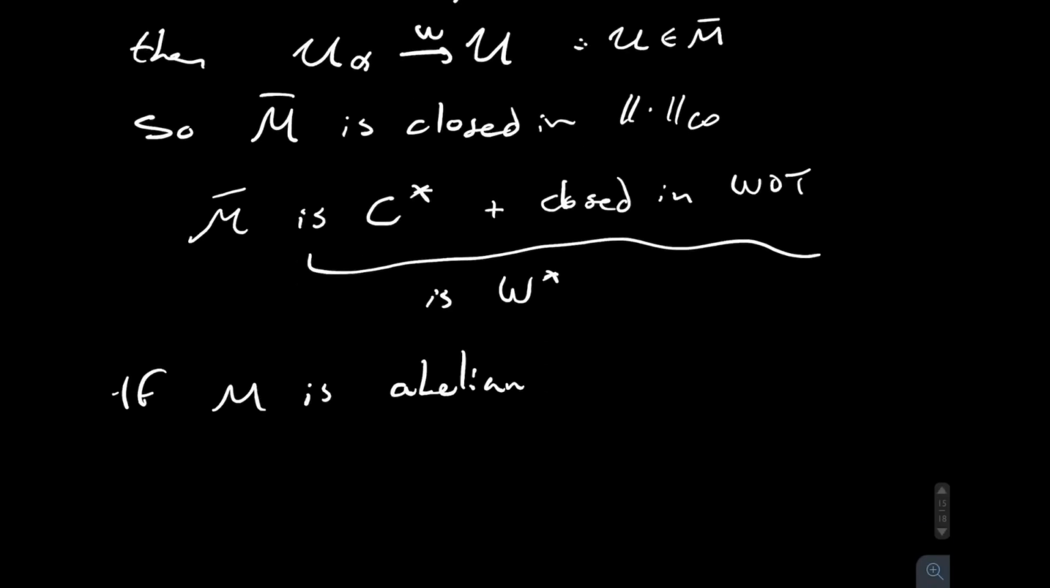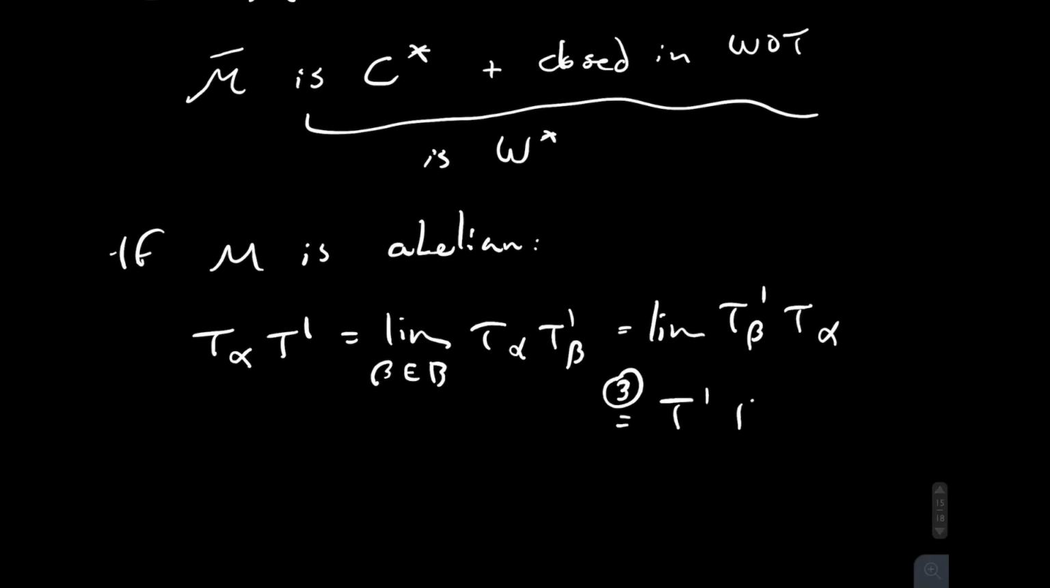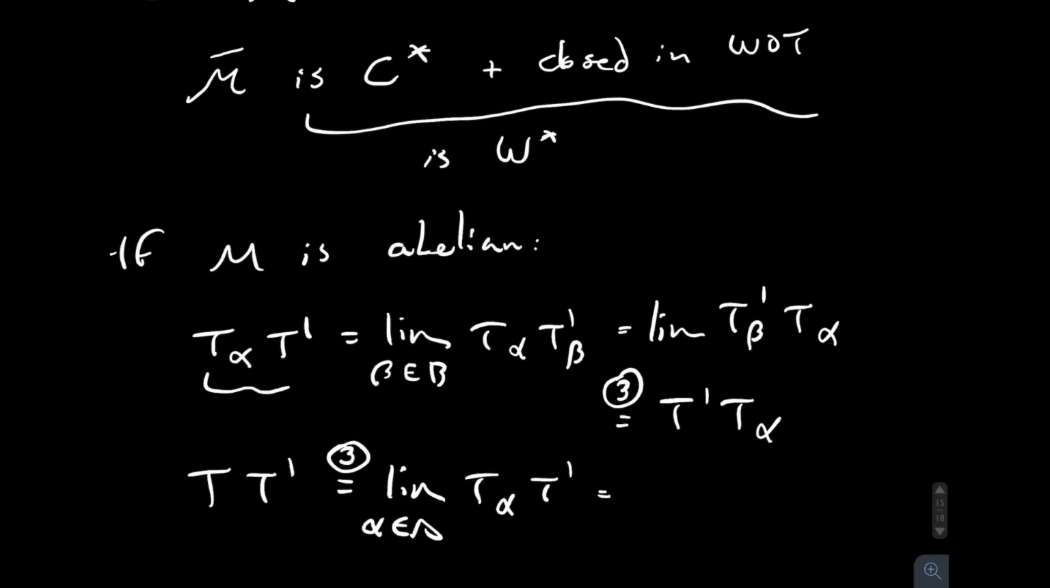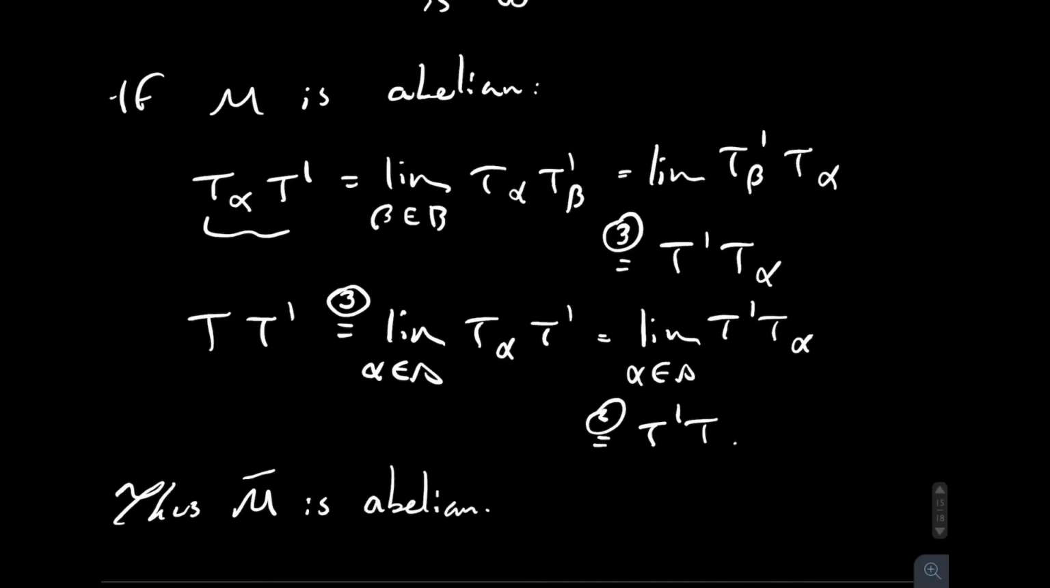Now if M is abelian, note that T_alpha composed with T prime, because of the second part of the lemma, we can pull that limit out, and then because T_alpha and T_beta prime are in M, they commute, and then because of the third part of the lemma, we can put the limit back in. Now considering T composed with T prime, because of the third part of the lemma, we can pull that limit out, and then because of that previous fact, we have that these commute, and then using the second part of the lemma, we can put the limit back in. Therefore, the closure of M is abelian, and that concludes the proof.